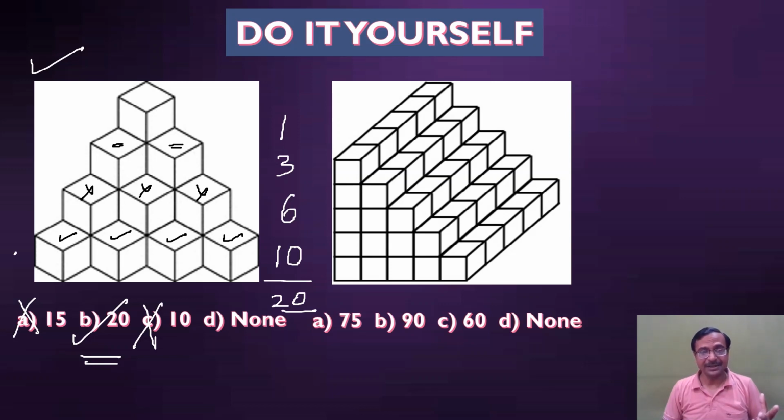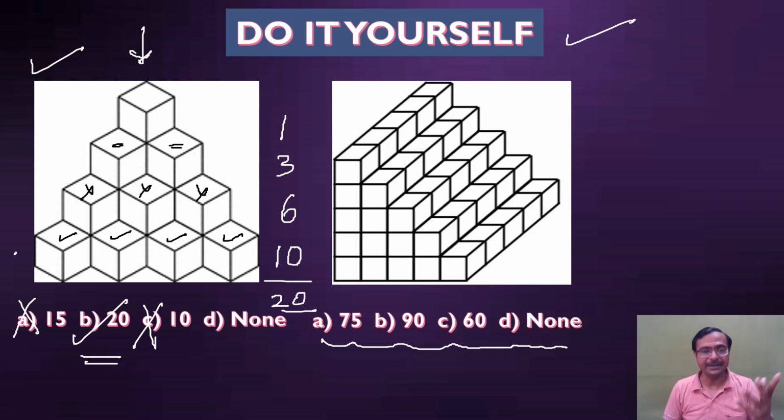Just tell me, now I have written it here, do it yourself, right? So I won't be solving the last question for you. You will be doing it and posting your comments in the comment box below, and telling me how much time you took to answer that question, in which you have to count the total number of cubes. So the options are 75, 90, 60 and none. And what happens if in the figure on the left, this figure, we have another row below it?